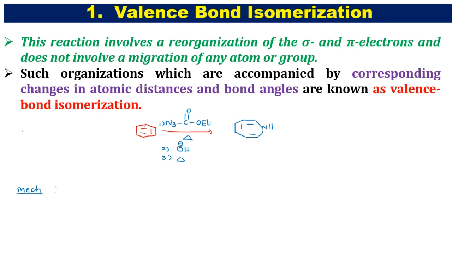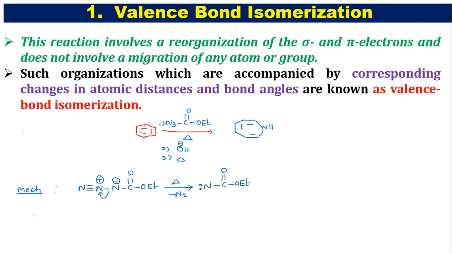first of all, whatever the azide we are taking there, that azide is N triple bond N and N, C double bond O OEt. So this is the azide we took there. Now this azide on heating undergoes decomposition. When you heat the compound, this bond shifted onto the nitrogen. Nitrogen gas has eliminated. After elimination of nitrogen gas, this is going to form an intermediate. The intermediate is nitrene intermediate. So the nitrene intermediate has formed there.